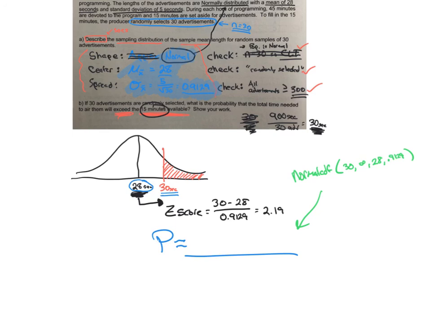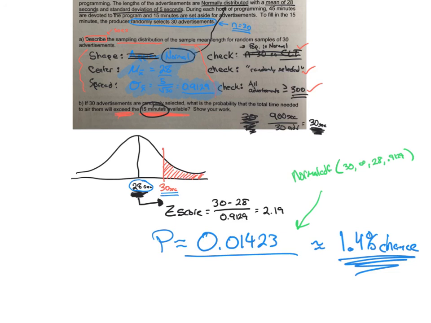So let's do that. Distribution, normal CDF, my lower bound 30, my upper bound infinity or anything close, 28, and then 0.9129. Okay, I'm going to do that, and I get a probability of 0.01423. So we'd say roughly a 1.4% chance. All right, that's the probability that you will exceed the 15 minutes available. So a very, very low chance that will actually happen to us.